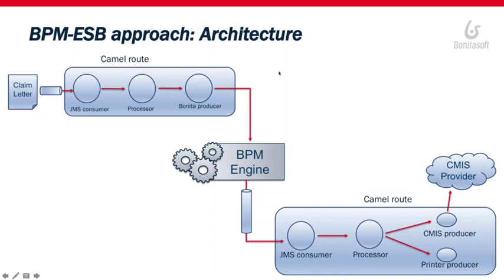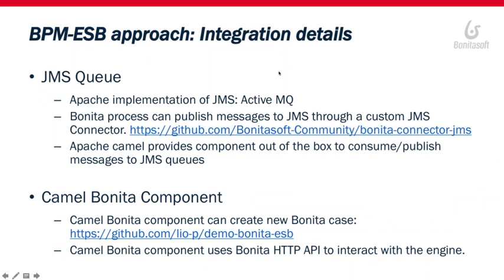All right. So let's take a quick look at the main components that are used in that architecture. As you see, we rely a lot on the JMS queue, and it's really common with ESB solutions to use JMS messages to interact between different systems, as it is a common way of sending information between systems.